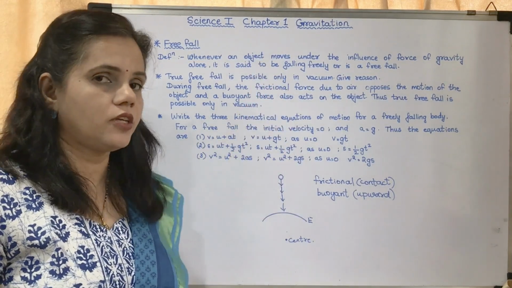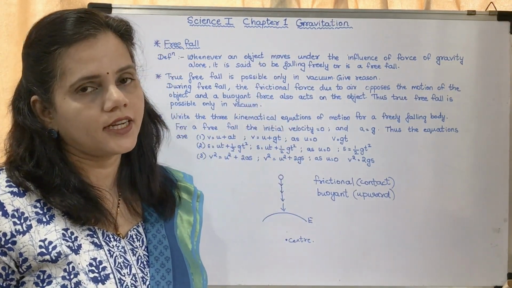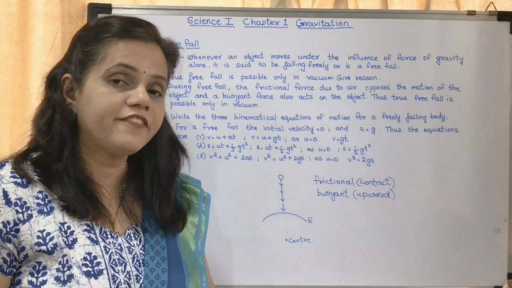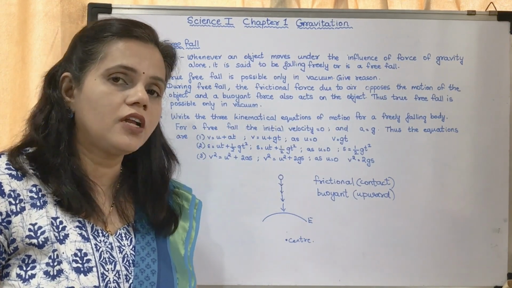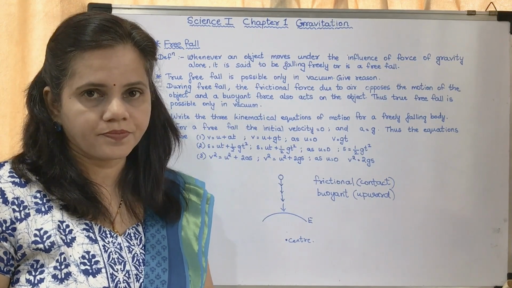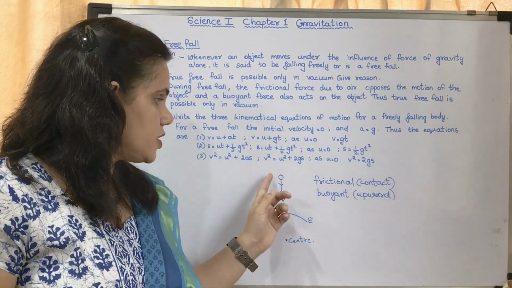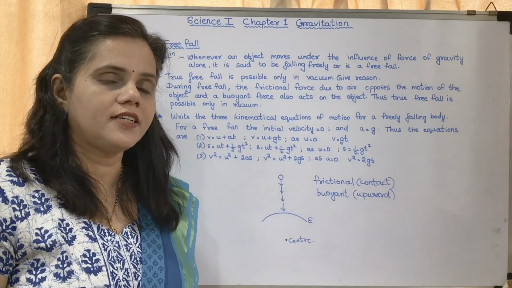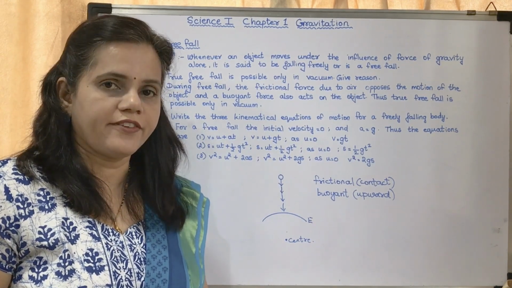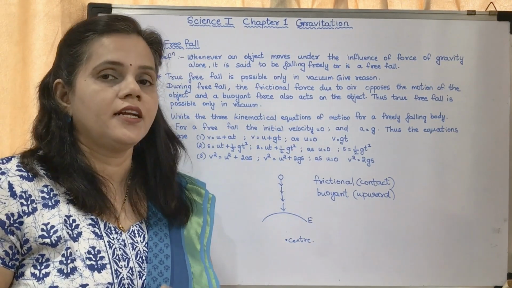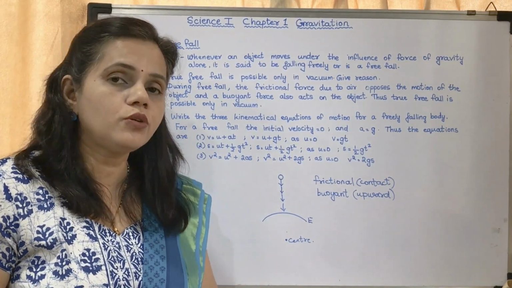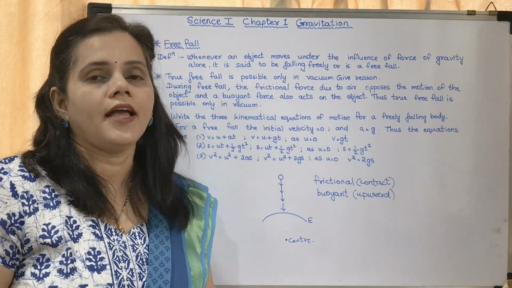Now, in this definition, we are not considering the frictional force and the buoyant force. So, when is an object said to be falling freely? An object is said to be falling freely when it is under the influence of gravitational force alone. Here, when this object is falling, we are considering only gravitational force, not frictional force and buoyant force. That means truly free fall is possible only in vacuum. So true free fall is not possible in air.